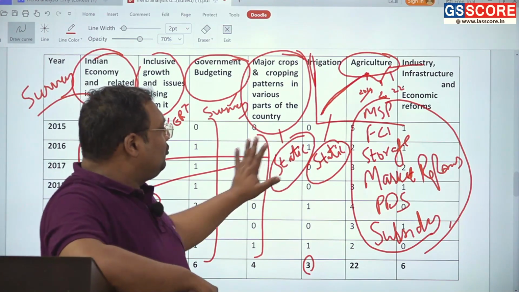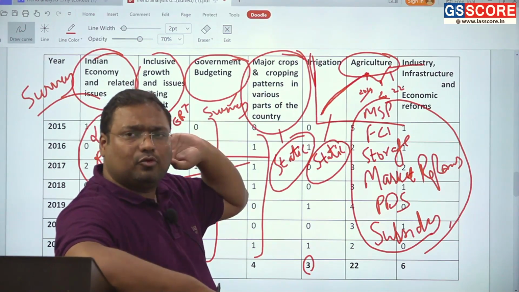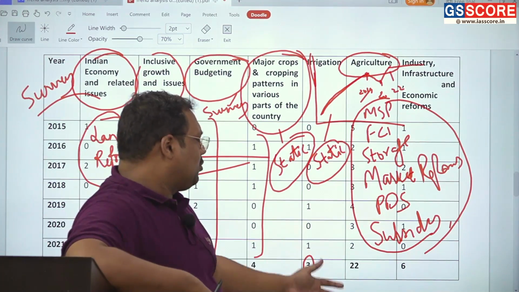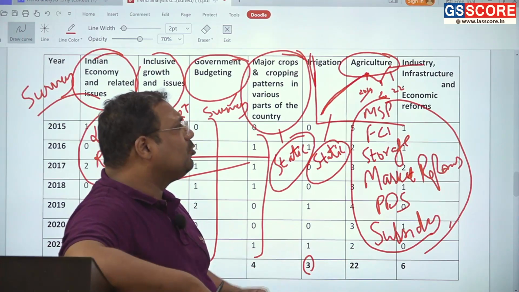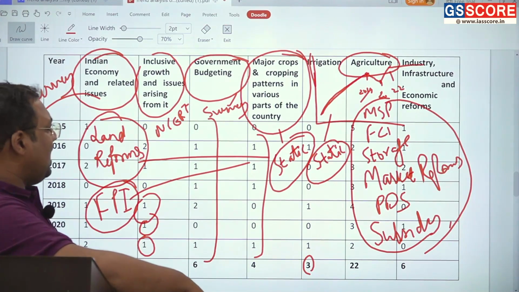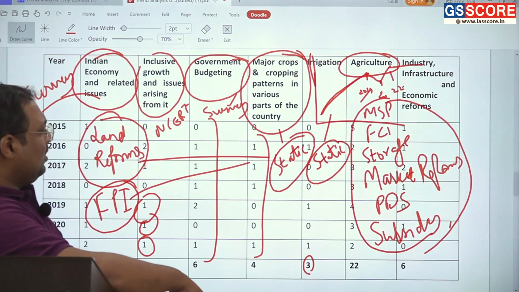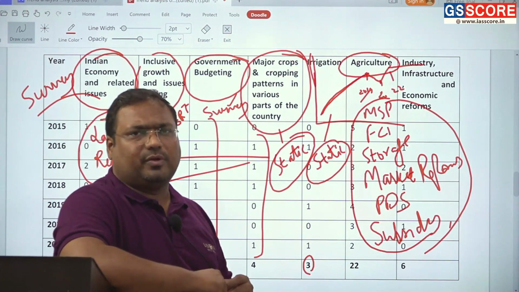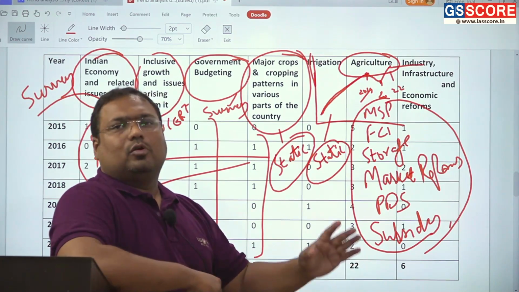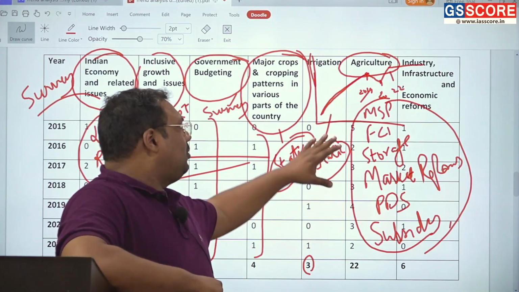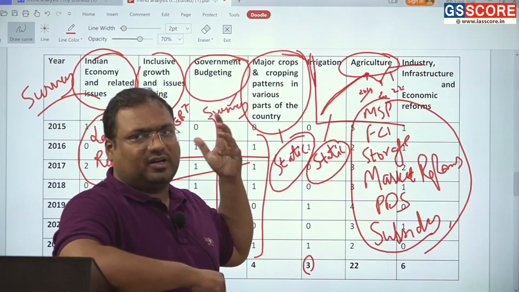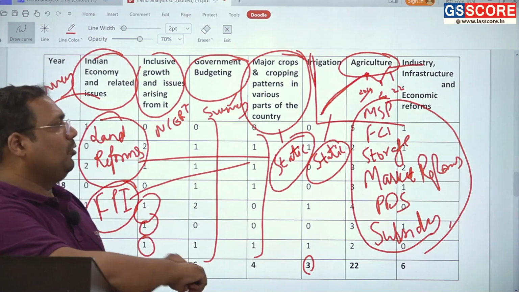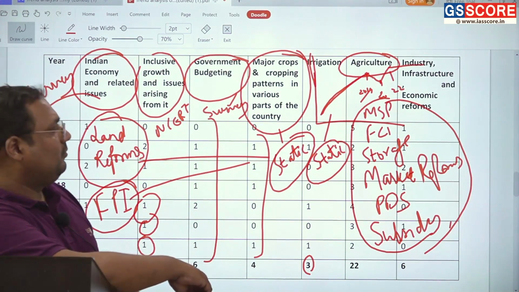If you look at the share of static versus dynamic portion in agriculture, it is roughly equally divided, 50% each. Roughly 30 questions have been asked from the agriculture section in, let us say, 6 years. So on average, 4 to 5 questions per year. You can consider on average 2 to 3 questions from the static portion and 2 questions from the dynamic portion. That has been the pattern for us.